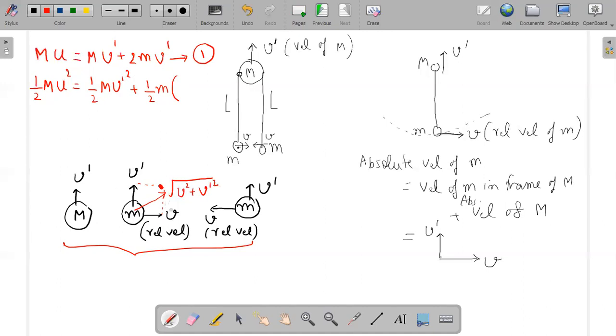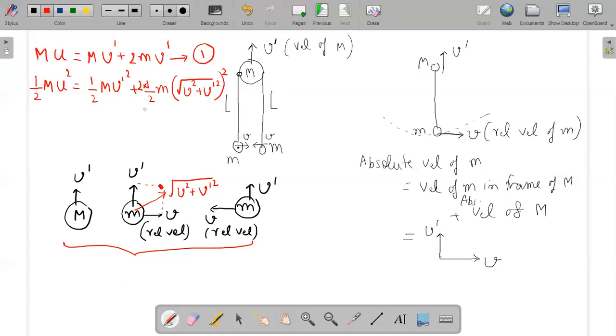So while calculating kinetic energy, you need to consider this resultant velocity for small m. So we will consider square root of v square plus v dash square, whole squared, and we will also multiply it by 2 as we have two similar masses.